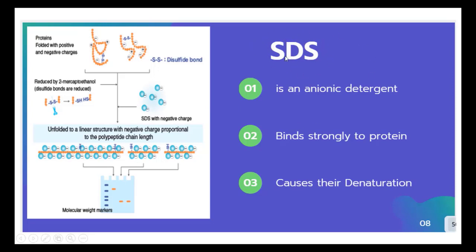This SDS molecule is a highly anionic detergent, that is, negatively charged. It binds strongly to the protein. Every 2 amino acids of the protein are bound, and it gives the protein an overall negative charge. And this SDS also causes the denaturation of the protein for the separation.